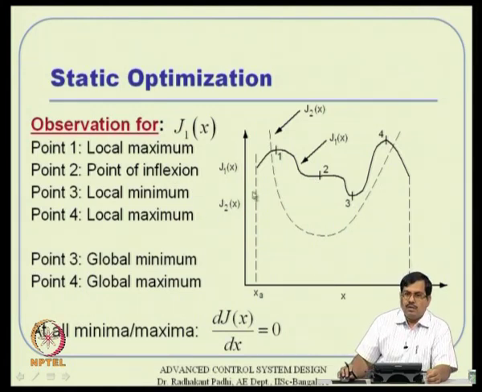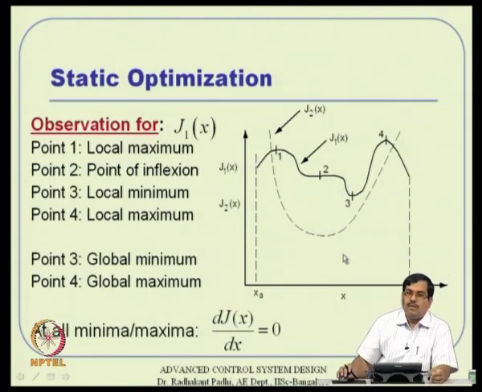The common thing we observe at points 1, 2, 3, 4 is that everywhere the first derivative turns out to be 0. If I take the local slope at point 1, 2, 3 or 4, the slopes are all 0.